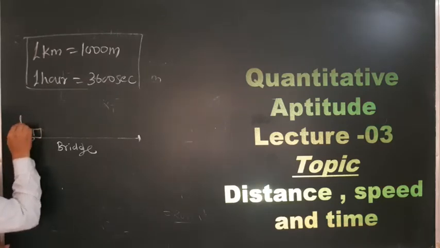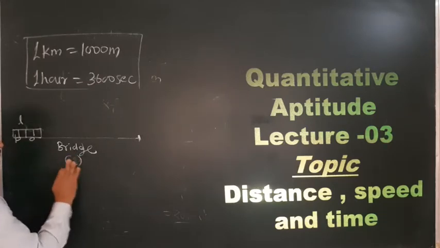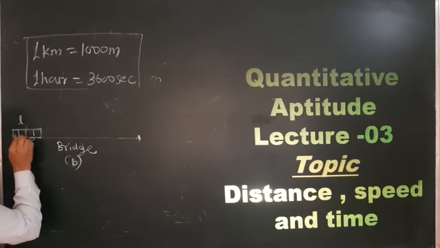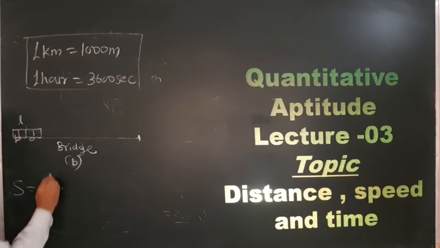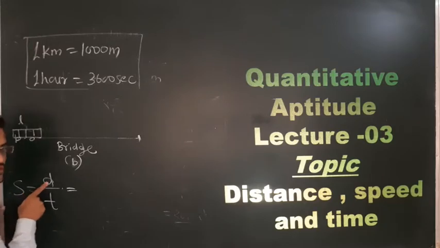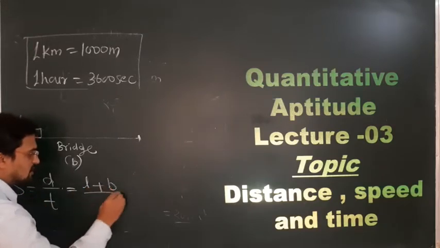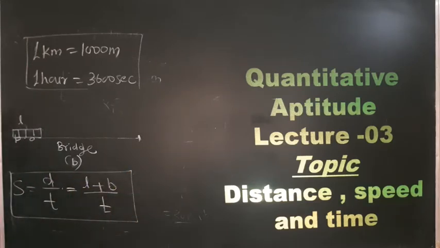The length of the train is suppose L, and the length of the bridge is suppose B. Now how much time will this train take to cross this bridge? Such a question may be asked. In that case, you can simply use this formula: speed is equal to distance upon time. But here, instead of distance, you have to take the total distance, the length of the train plus the length of the bridge, divided by time. Understood? So these are some formulas.